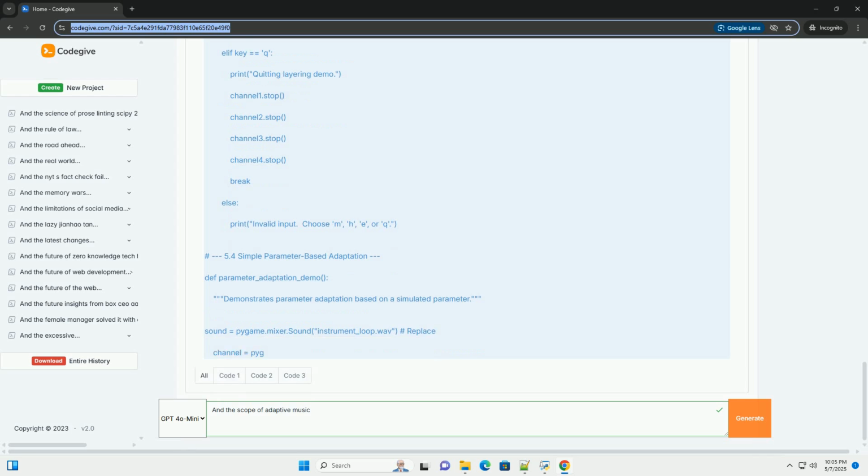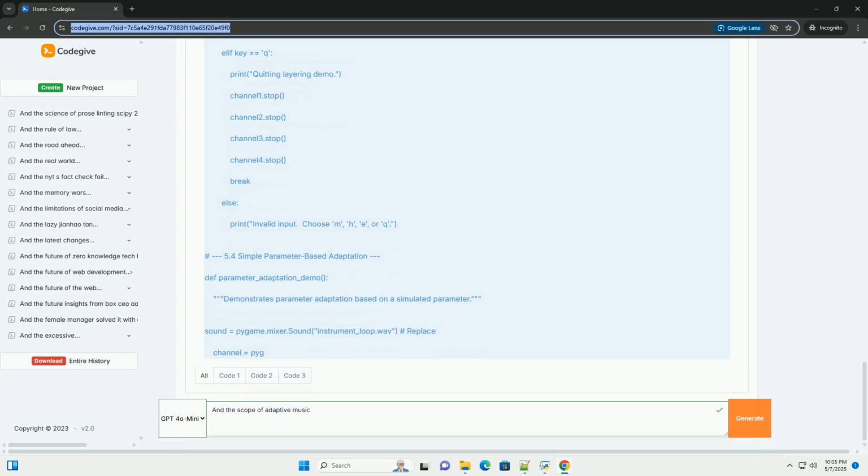Replace peaceful_loop.wav, tense_loop.wav, bass_layer.wav, melody.wav, harmony.wav, effects.wav, and instrument_loop.wav with the actual paths to your audio files. Make sure the files are in a compatible format, for example WAV, MP3.